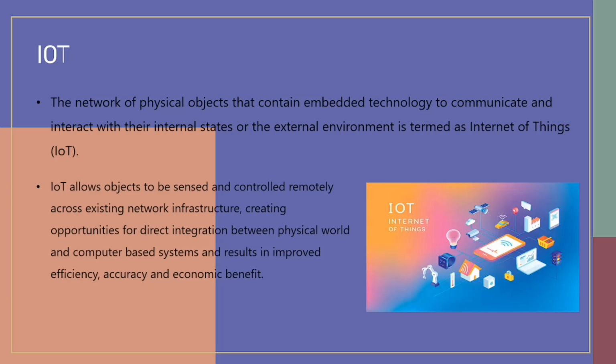IoT: the network of physical objects that contain embedded technology to communicate and interact with their internal states or the external environment is termed as Internet of Things. IoT allows objects to be sensed and controlled remotely across existing network infrastructure, creating opportunities for direct integration between the physical world and computer-based systems, and results in improved efficiency, accuracy, and economic benefit.